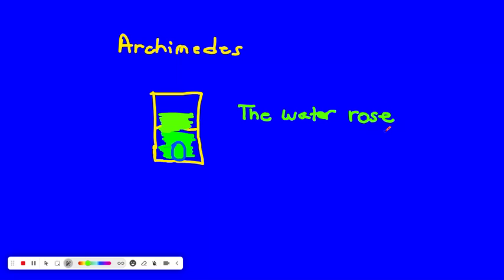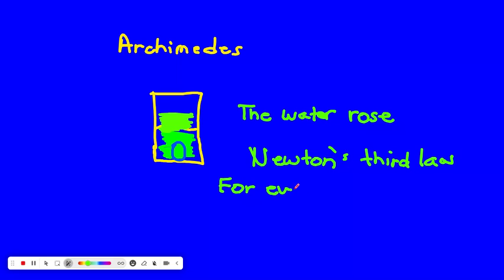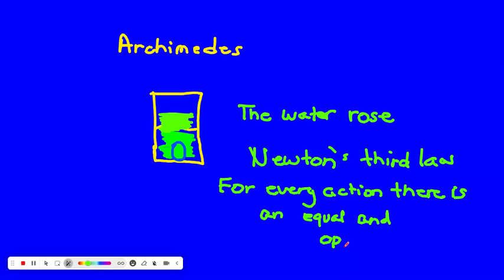So the rock is pushing down on the water, and the water is pushing up. So we have to talk about Newton. Newton's third law. And Newton's third law says for every action, there is an equal and opposite reaction.